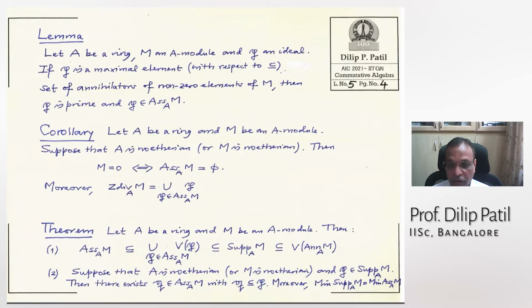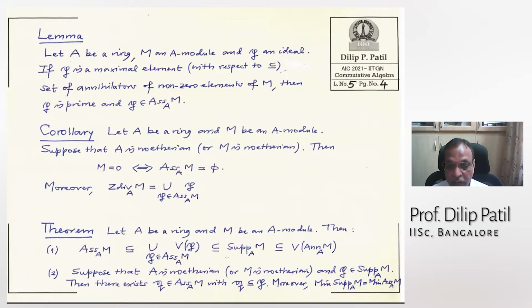The next one is an important theorem, which we will use very often. If A is a ring and M is a module, and I have tried to write all these sentences because for every statement we should know the exact assumptions. First, the associated primes of M are contained in the union of V(P). V(P) is our notation for the closed sets in the spectrum of A: all those prime ideals which contain this P. Take their union over all the associated primes.